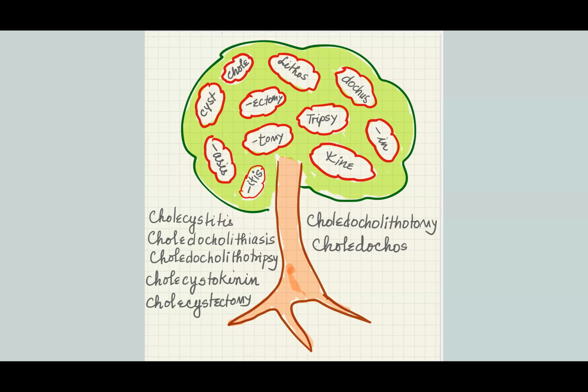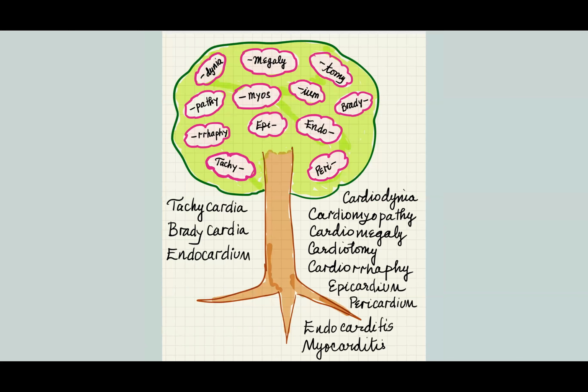Cholecystectomy is the removal of the gallbladder. Choledocholithotomy means to cut into the bile duct. Choledoch literally means bile duct. So we'll go to the next one, which is cardia. Cardia, as we know, is heart. Dynia means pain. Megaly, enlargement.